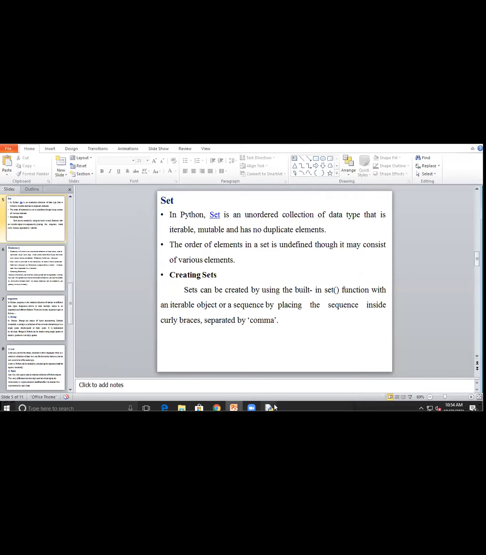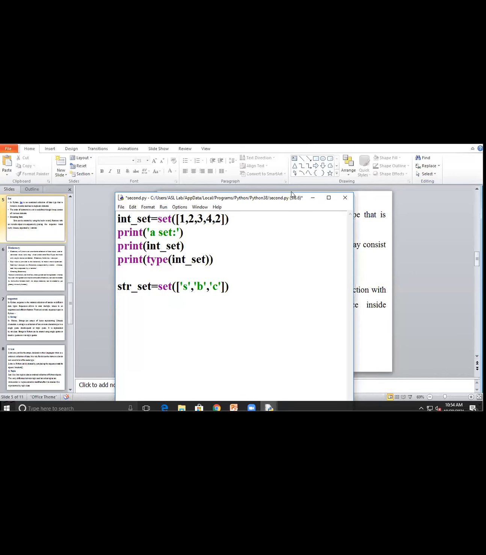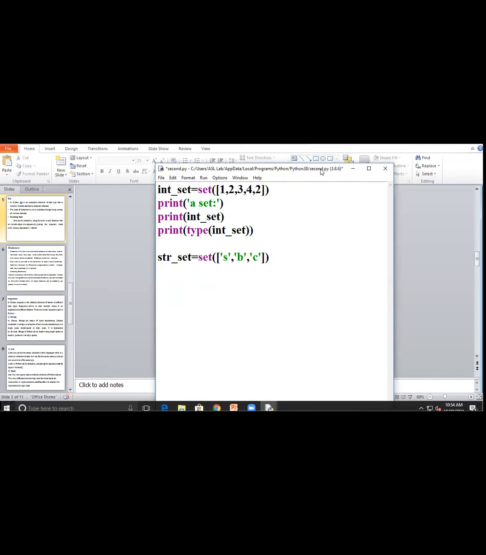Ma'am, not this, the declaration of set. Yes, that example. Okay, so here I simply display the data like 1 2 3 4. In the program, you have to take the set of your name.